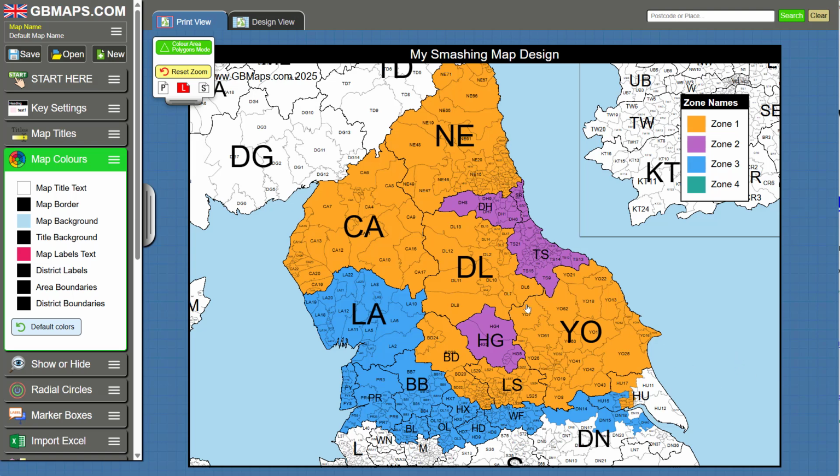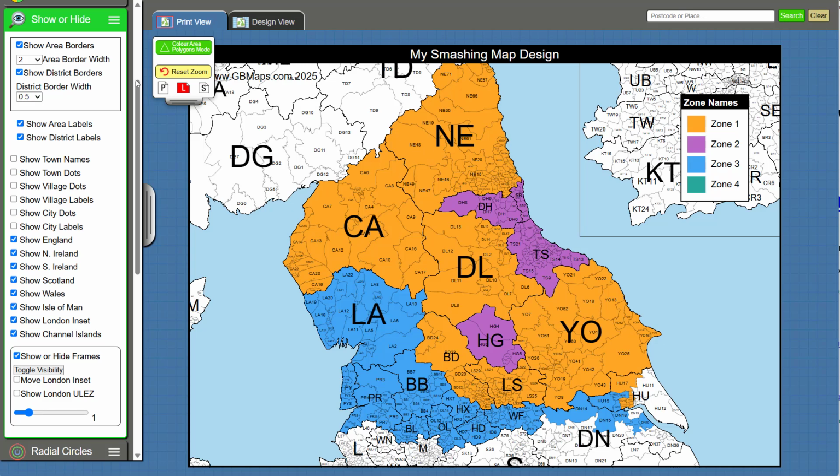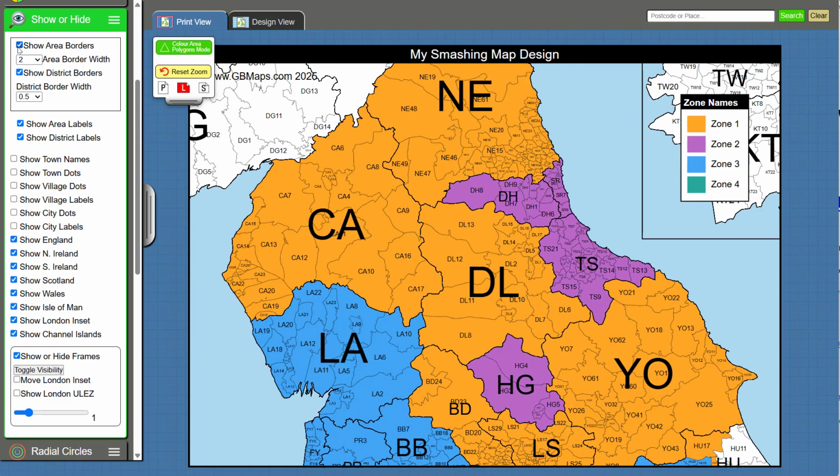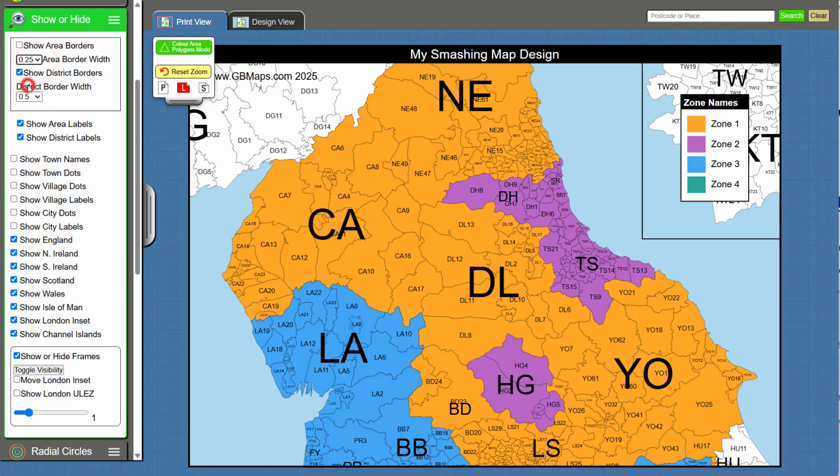Right, the next menu item is show or hide, which is a bit complicated because there's a lot in this one. So if we click show or hide, you can see show area borders to begin with. That's the thick boundaries. We can show or hide those. We can set the thickness of those to really thick or really thin.